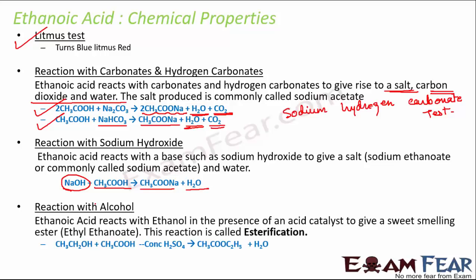And finally, reaction with alcohol. So ethanoic acid reacts with ethanol in presence of an acid catalyst, that is in presence of concentrated H2SO4, to give a sweet smelling ester, that is ethyl ethanoate, and this reaction is called esterification, and this is also used as a test for ethanoic acid, and it is called the ester test.